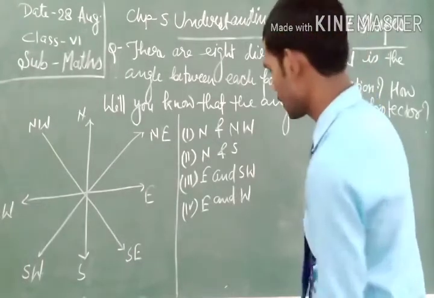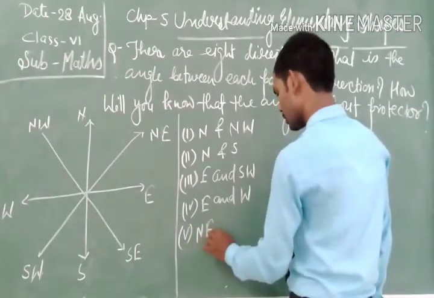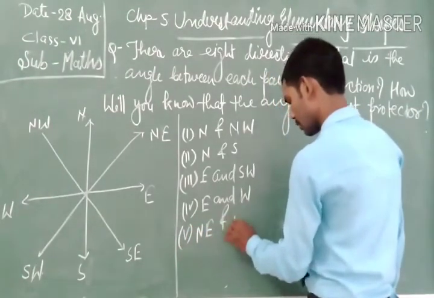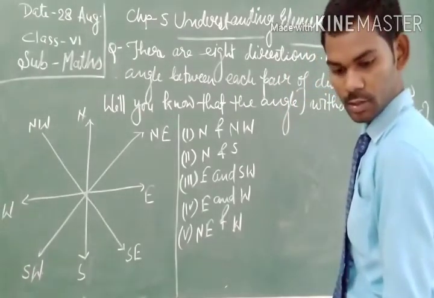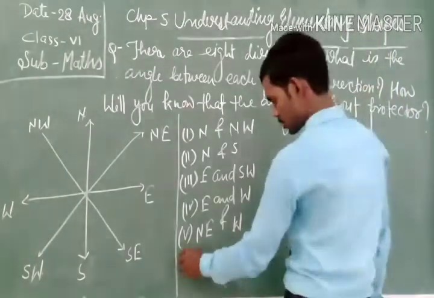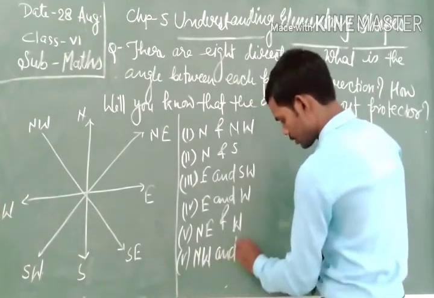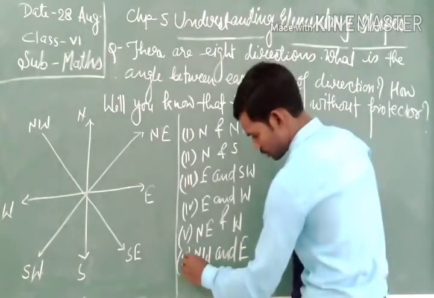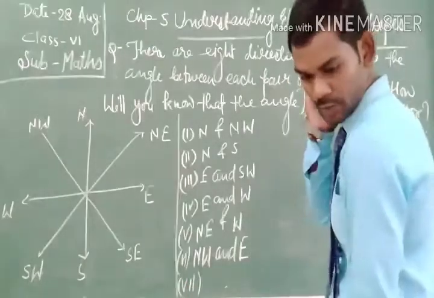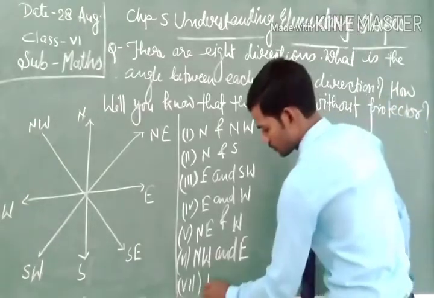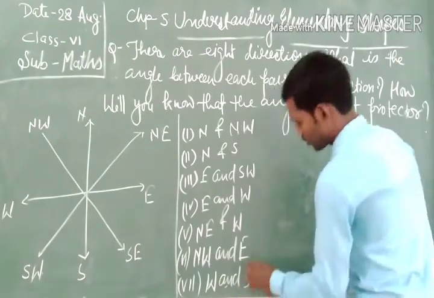Northeast and west. Northwest and east, and the last one is west and southeast.